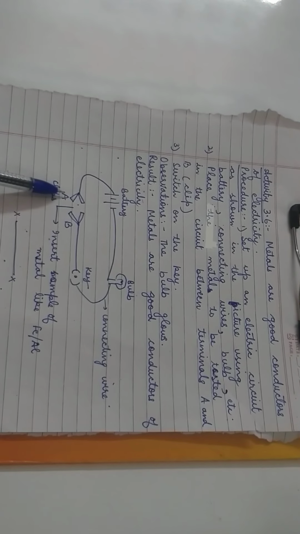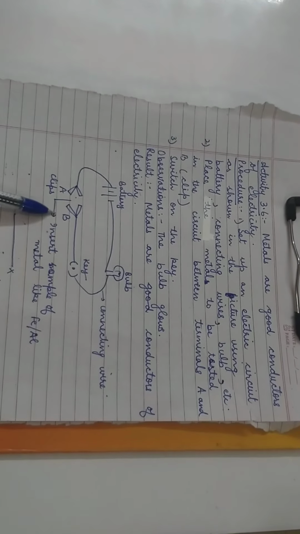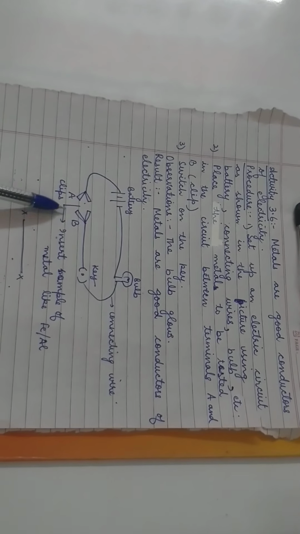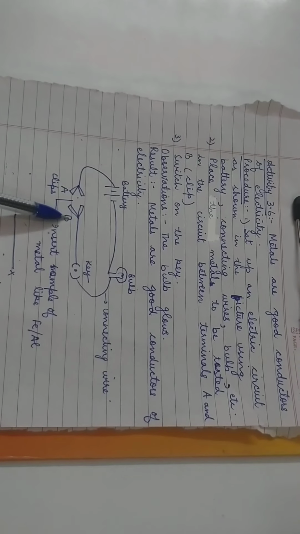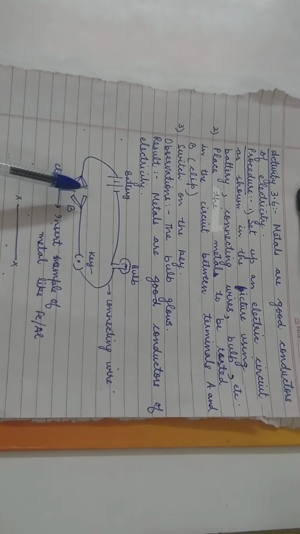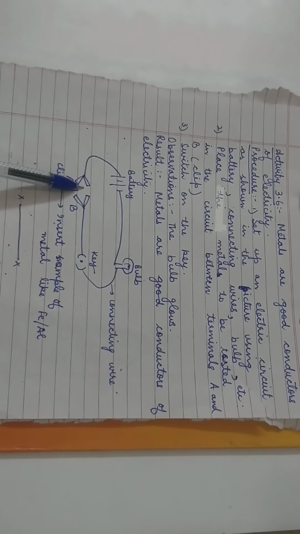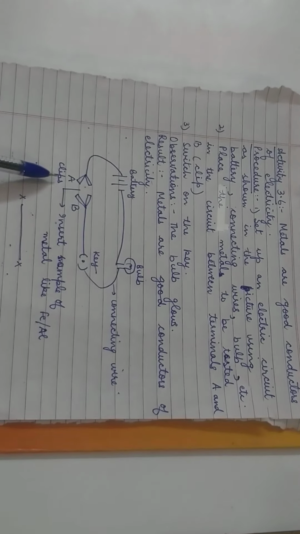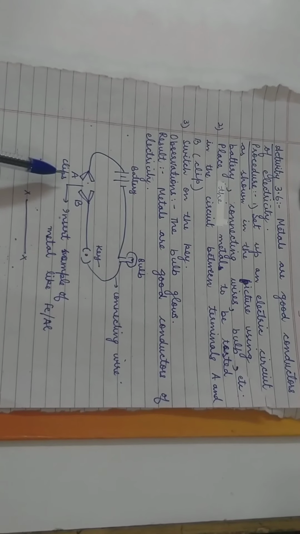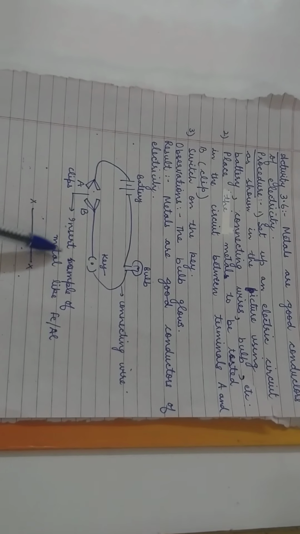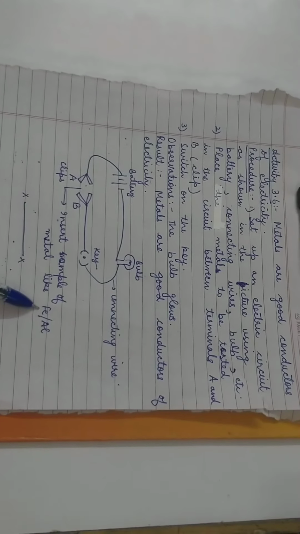On the two ends I have attached metal clips. Why do I have attached clips here? Because in between the two parts of the clips A and B, I am going to insert the sample of metal. I am going to take any metal because I need to prove that metals are good conductor of electricity. I will take any metal like iron or aluminium. I will fix up in between this clip.